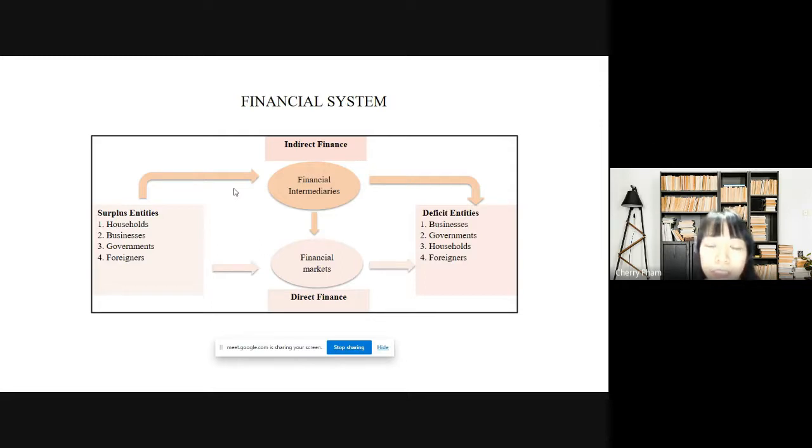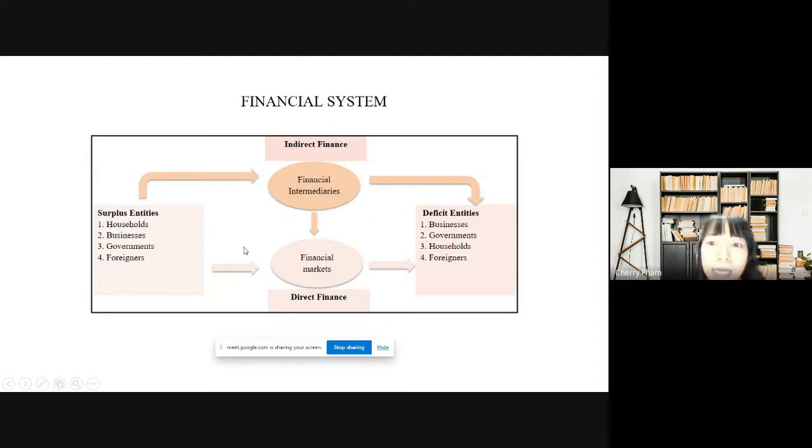in the financial system. As you see on the slide, we have two types of financial system: direct finance, as you can see here, and indirect finance. Direct finance means that the surplus entity and the deficit entity can meet each other, and they can buy or sell stock through financial markets. But first, I will explain briefly what surplus and deficit entities are.